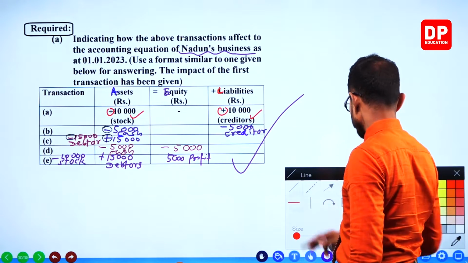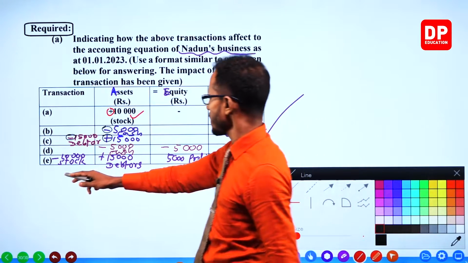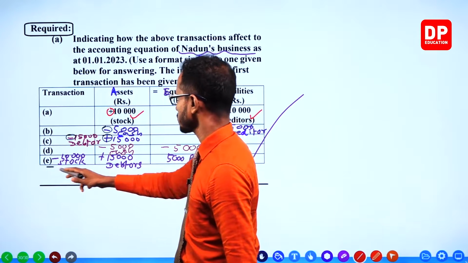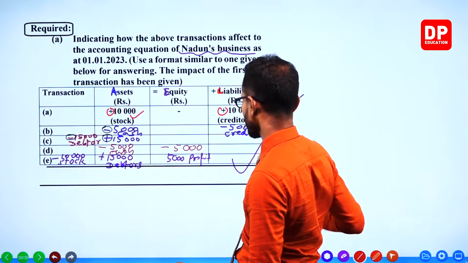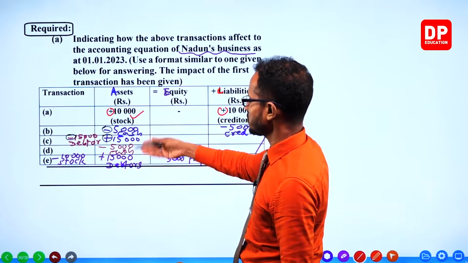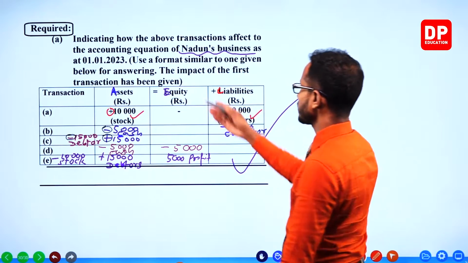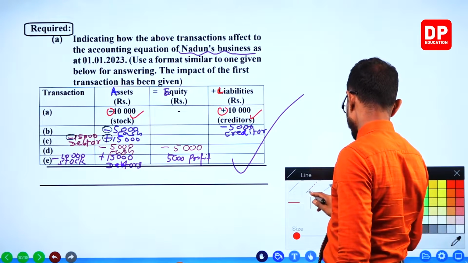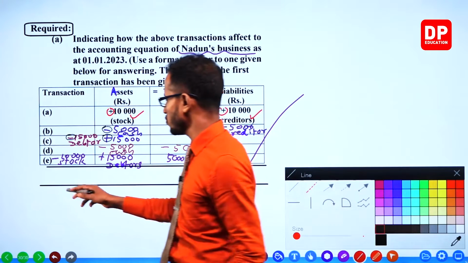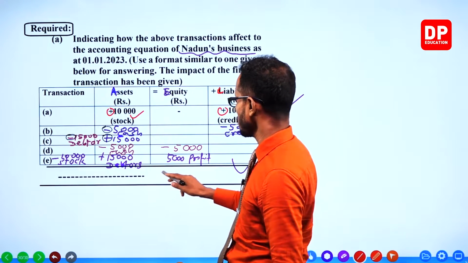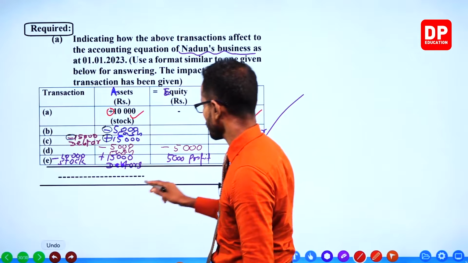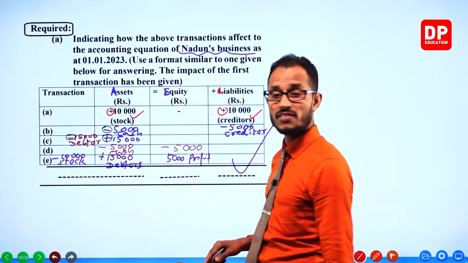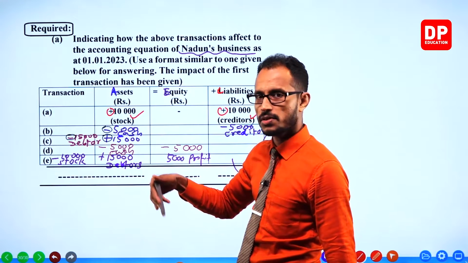Let's take the final totals of the asset section and the equity section. Then only we can figure out how much of assets are left, and how much is equity and how much is liabilities at the end of the period.